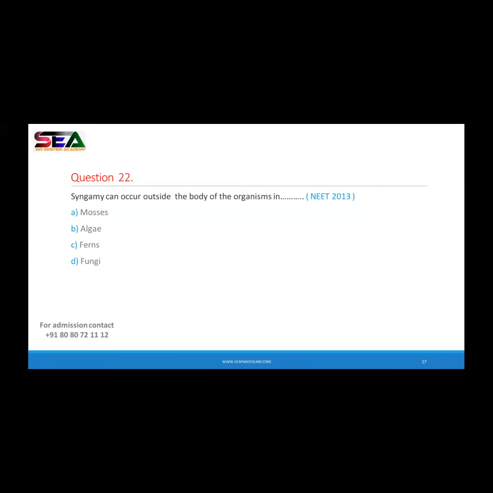Okay, grade 12th student, tell me what is syngamy. It is related with the angiospermic plant. If you know the concept double fertilization, I'm talking to the students who are there in 2021 batch, right? Right, Shweta, it is the fertilization, but which fertilization is said to be a syngamy? Might be you know about the concept double fertilization.